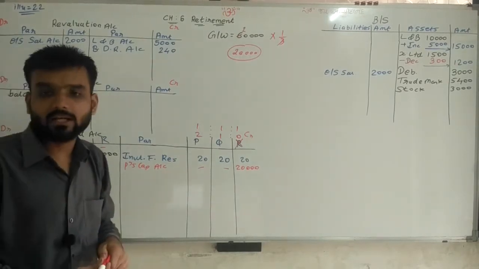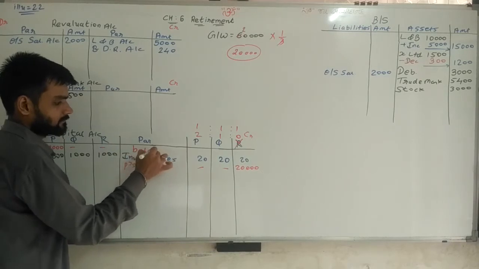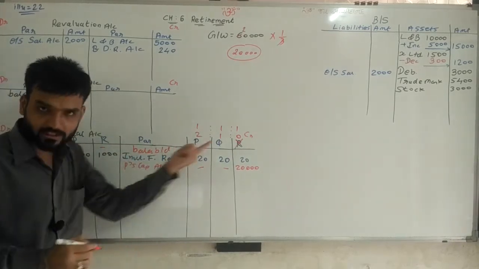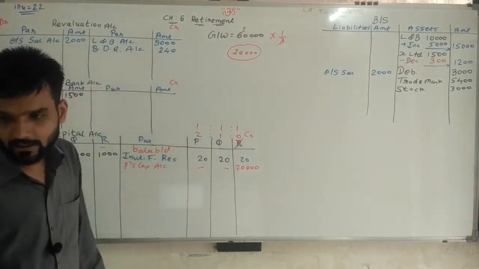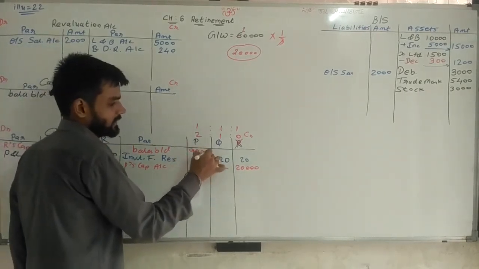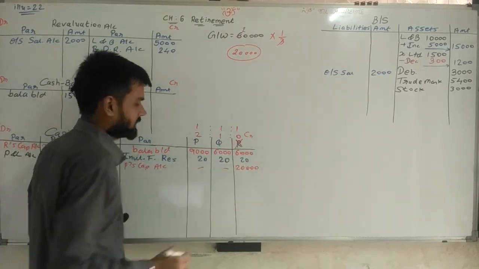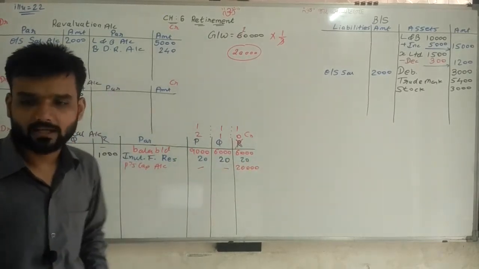On the liability side, capital is given for P, Q, R. So capital means balancing figure. Liability means credit side. Writing on the credit side 9,000, 6,000. 6,000 is my capital.